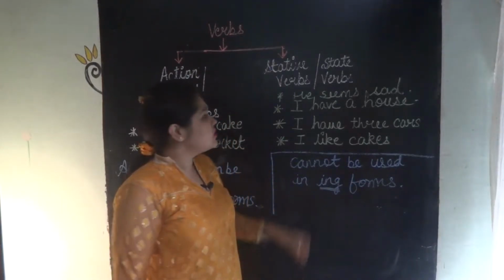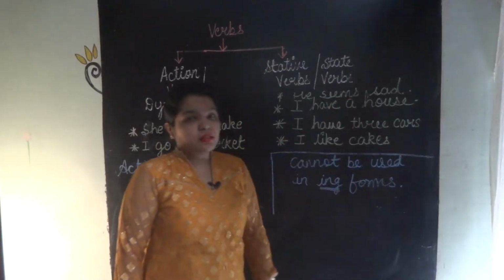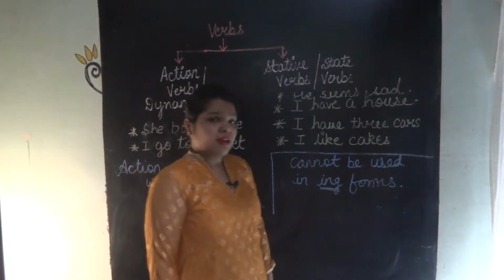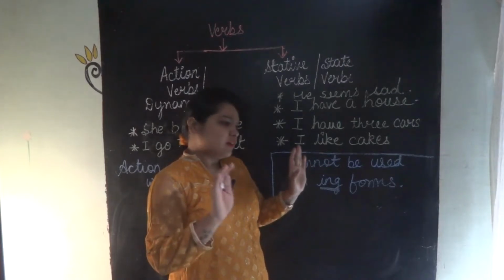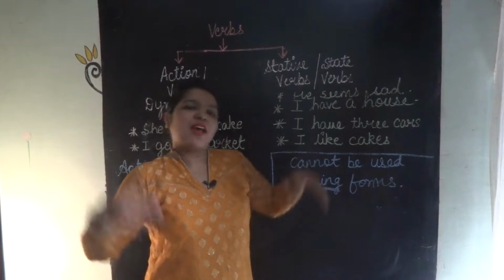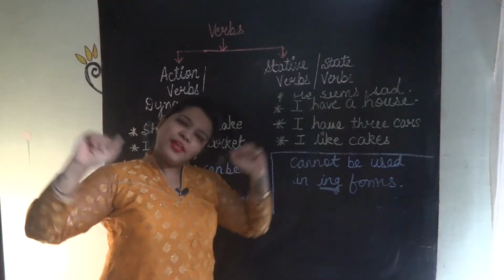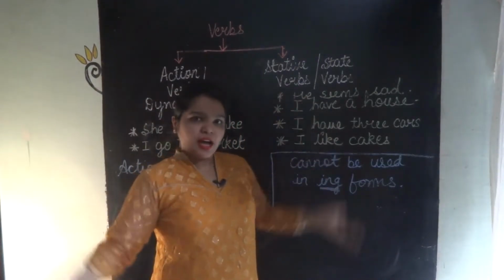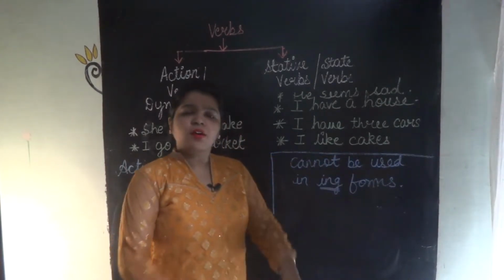No action is required. He seems sad. Any action? No. If I am sad, am I doing any action? No, I am just seeming sad. You can see me as a sad person. He seems happy. He seems cheerful. Why sad? Please be cheerful. He seems cheerful. I have a house. It's okay. You have a house. I too have a house. Any action is there? No.